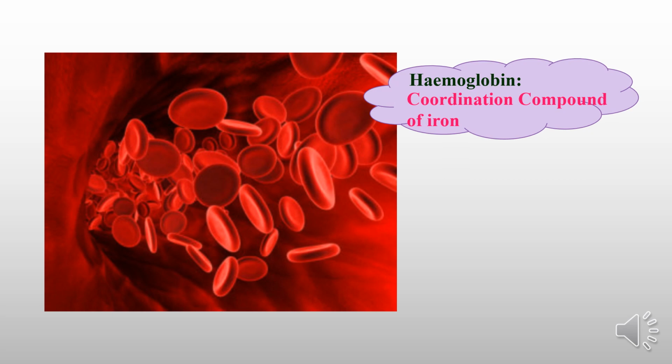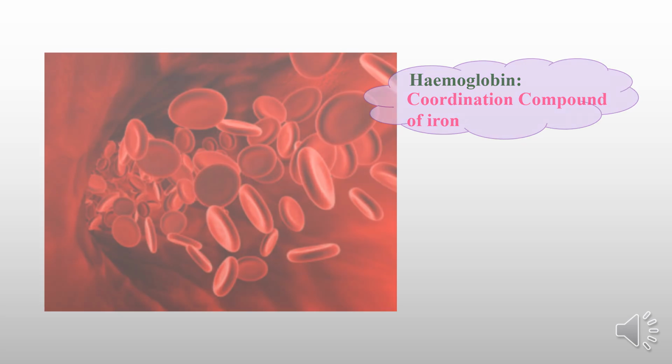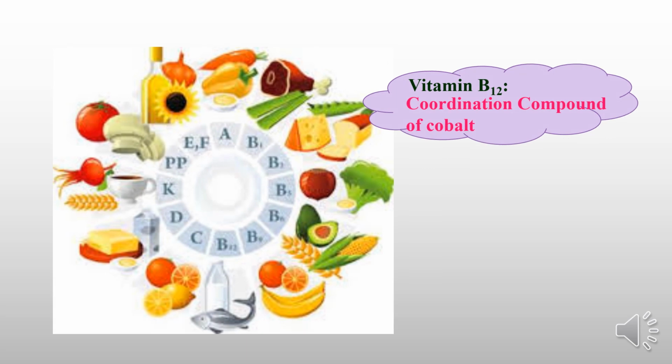Then take the example of hemoglobin in blood. That is also a coordination compound, and it contains iron. We can take vitamin B12. Vitamin B12 is also a coordination compound which contains the metal cobalt. You can see here different sources of vitamin B12.